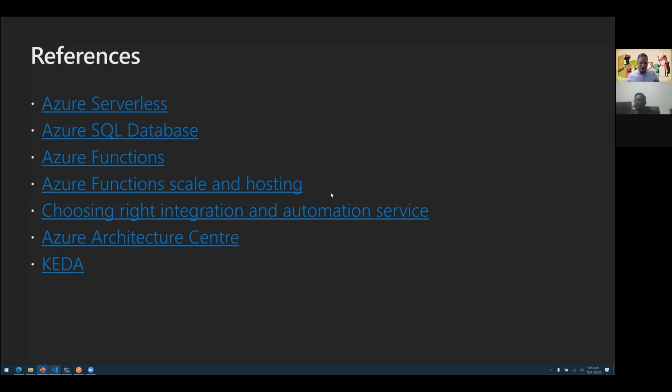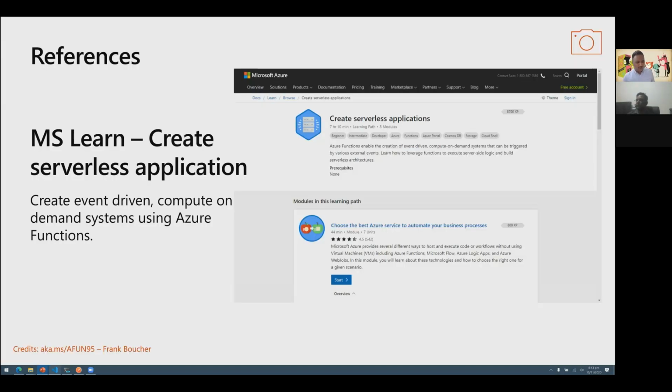And then I've also given a link to the Azure Architecture Center, which is a very handy resource if you want to learn about different architecture patterns, which can be used not just with serverless, but various other kinds of cloud architectures or cloud architecture patterns. I've put a link here to the Microsoft Learn, how to create a serverless application. This is a learning path which consists of 8 modules, and it's about 8 hours. You can go through this to understand how to build a serverless application using Azure Functions.